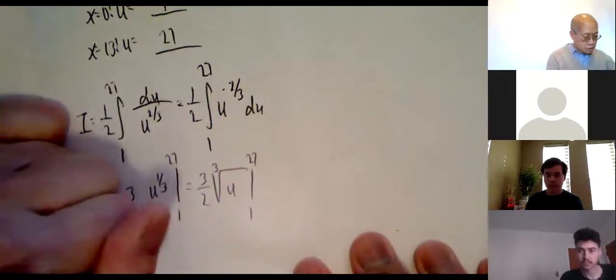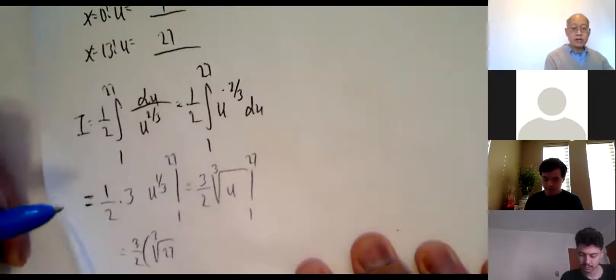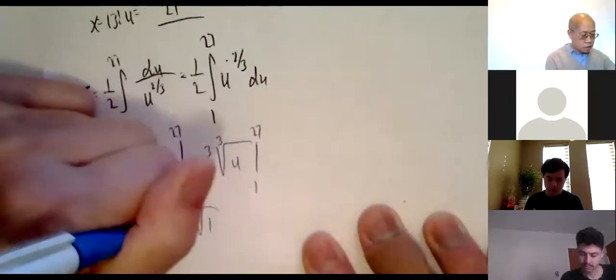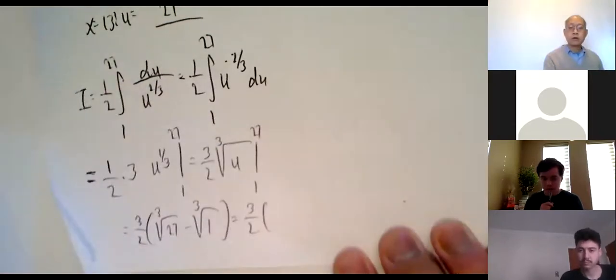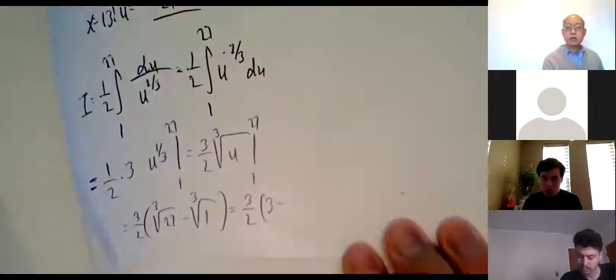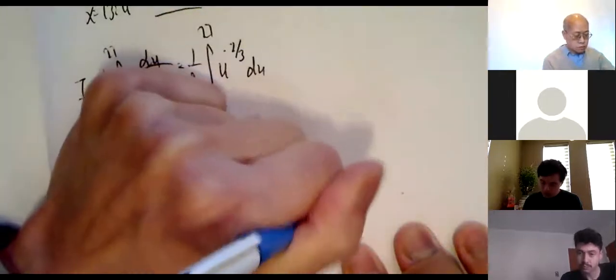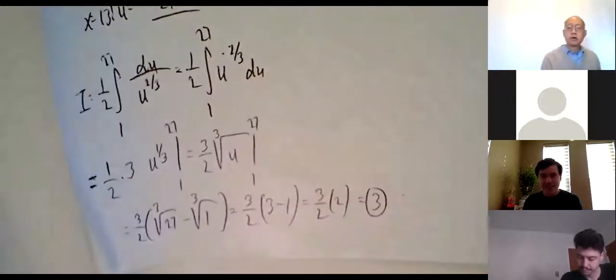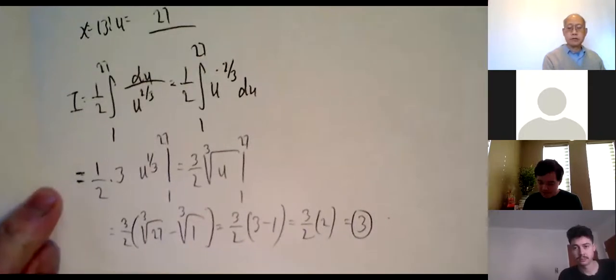All right, so 3/2 times the cube root of 27, that's nice, minus the cube root of 1, that's nice. The cube root of 27 is 3. The cube root of 1 is 1. 3 minus 1 is 2. 3/2 times 2 is 3. Final answer is 3. So there we go.